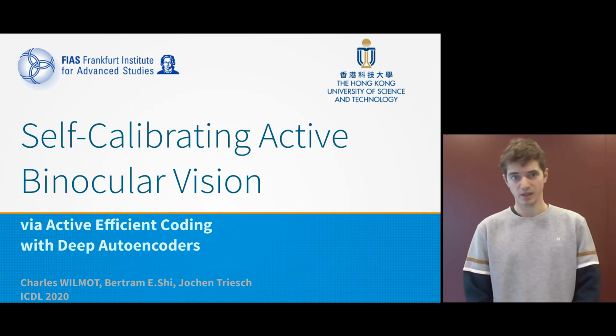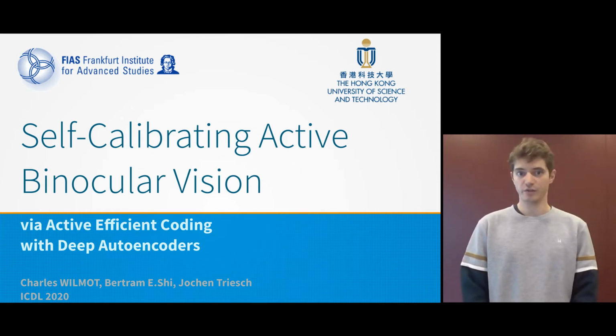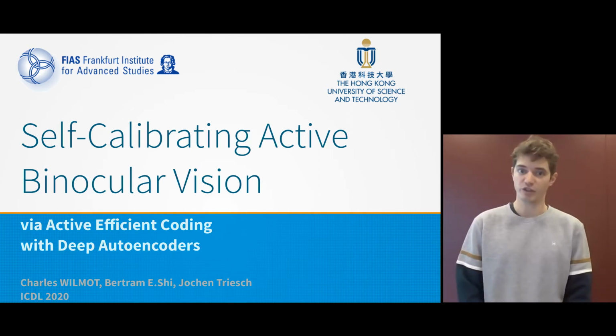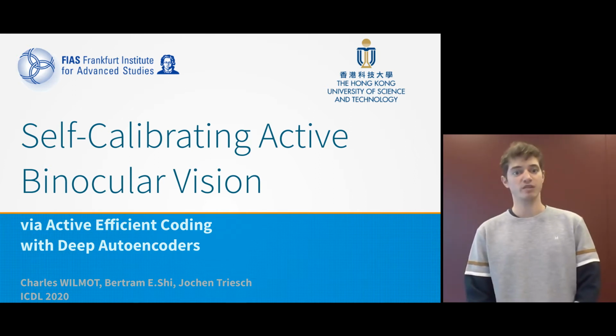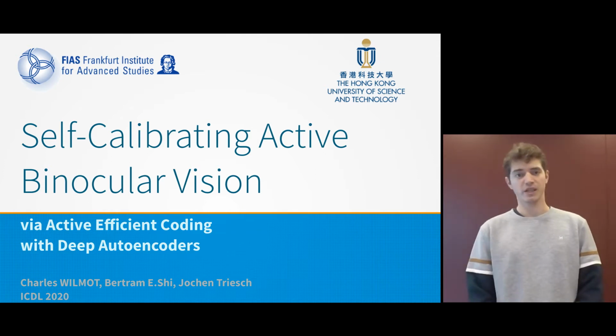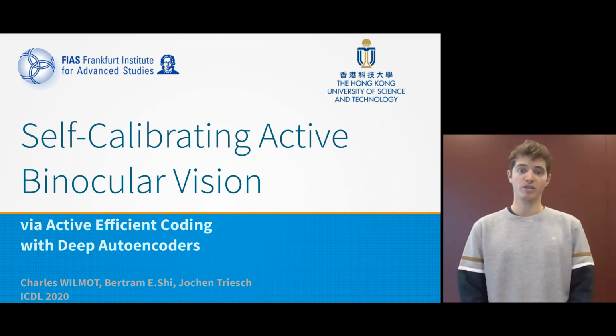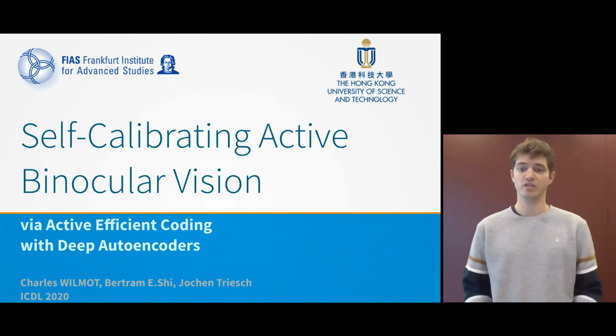Today I will be presenting our paper called Self-Calibrating Active Binocular Vision via Active Encoding with Deep Autoencoders. In this talk, we present a model of the self-calibration of active binocular vision that formulates the task as an intrinsically motivated reinforcement learning problem. In contrast to classic computer vision solutions to vergence control and object tracking, our model does not require predefined visual representations or kinematic models. Instead, it learns from scratch from raw images. Nevertheless, it achieves sub-pixel accuracy in its vergence and tracking movements, demonstrating successful self-calibration.